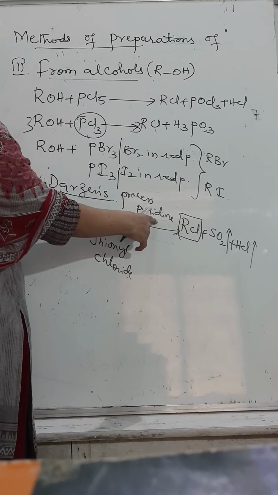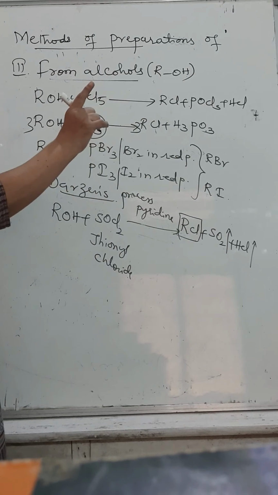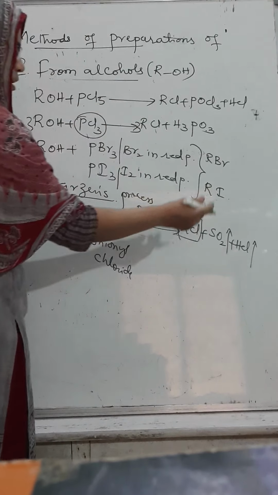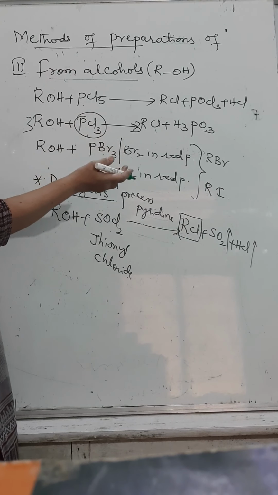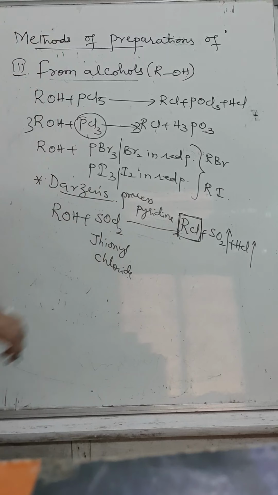Pyridine is mild basic in nature, a weak base. It is added to absorb HCl over there. Sulfur dioxide and HCl are both gases, easily they can leave out, leaving behind in the container RCl.